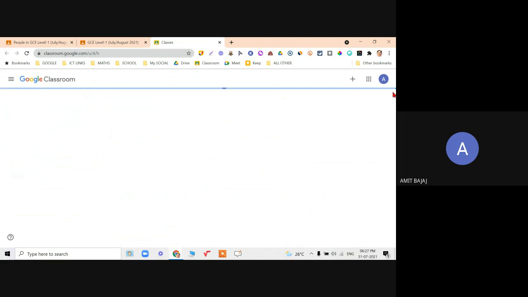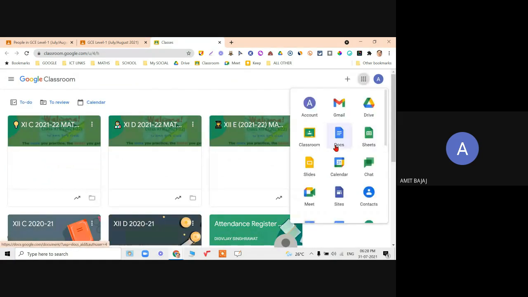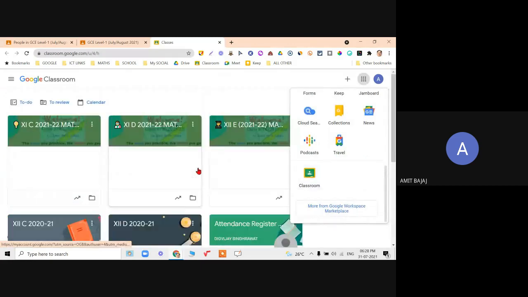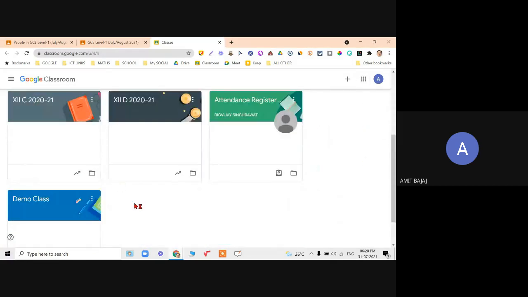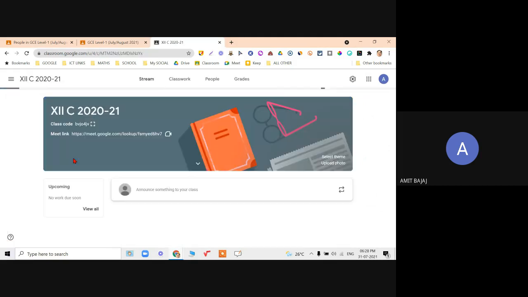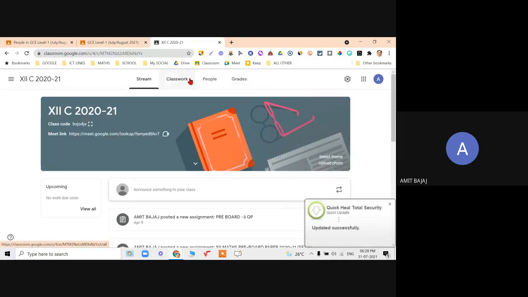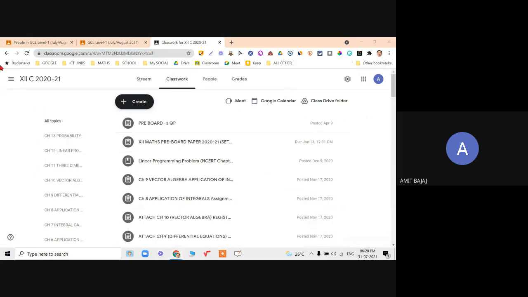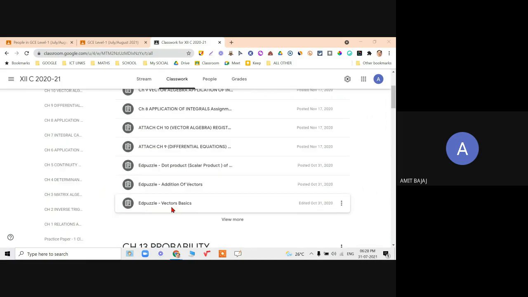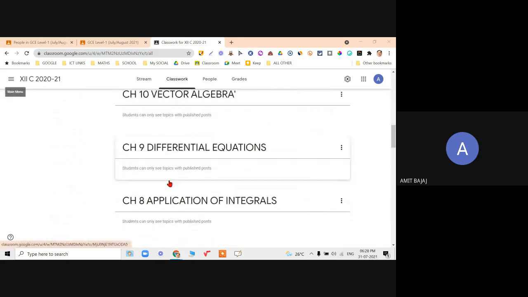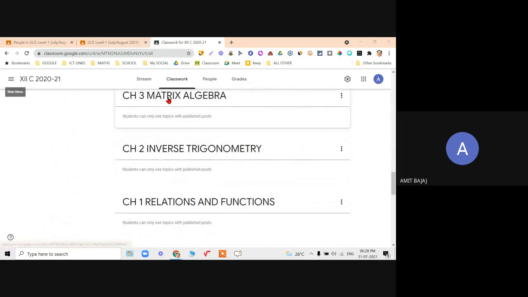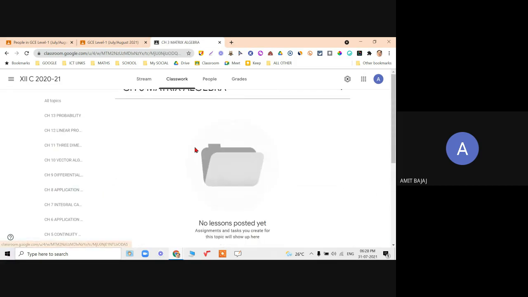So this is a practical thing. Some of you might view classroom in the beginning, or some of you may have that option later on. Right. So let's say I have my class of my previous session. I click on that. Any XYZ class is there, and the classwork was assigned to my students. When I click on any of the assignments, there is some assignment assigned to the students. They might not have turned in. Say when I click on matrix algebra, okay, I haven't posted in this particular classroom. So that is the basic idea I just wanted to demonstrate.